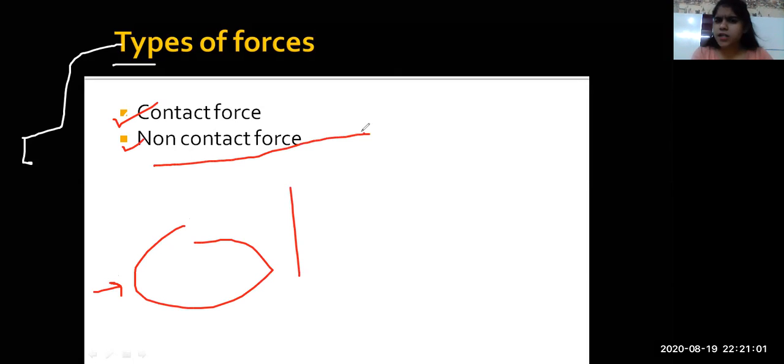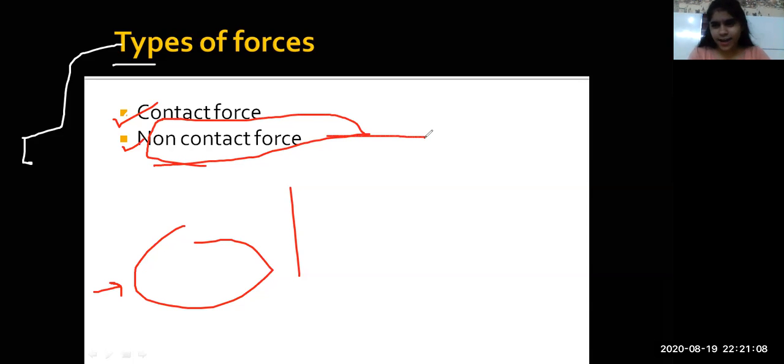But there are some non-contact forces, everyone. Can you guess? If you guess that correctly, then you are a genius. Okay, so they are number 1, gravitational force. Number 2, magnetic force.